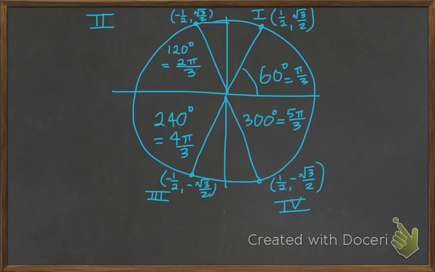So the analog for 60 degrees, which is pi thirds in the first quadrant: the analog in the second quadrant is 120 degrees, which is just double 60 degrees, and that equals 2 pi over 3. In the third quadrant, we have 240 degrees, which is equal to 4 pi over 3, and in the fourth quadrant, we have 300 degrees, which is 5 pi over 3.